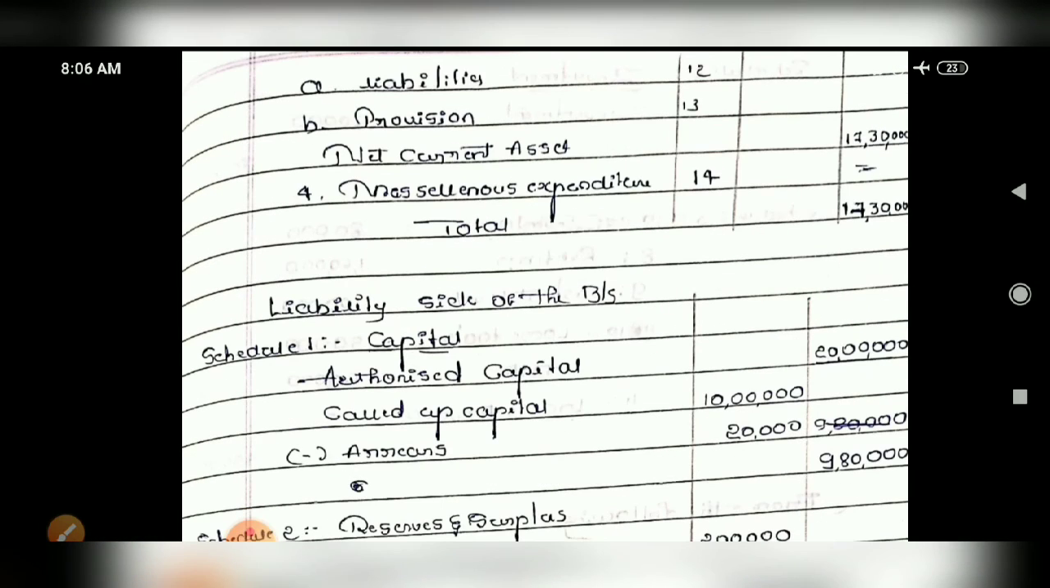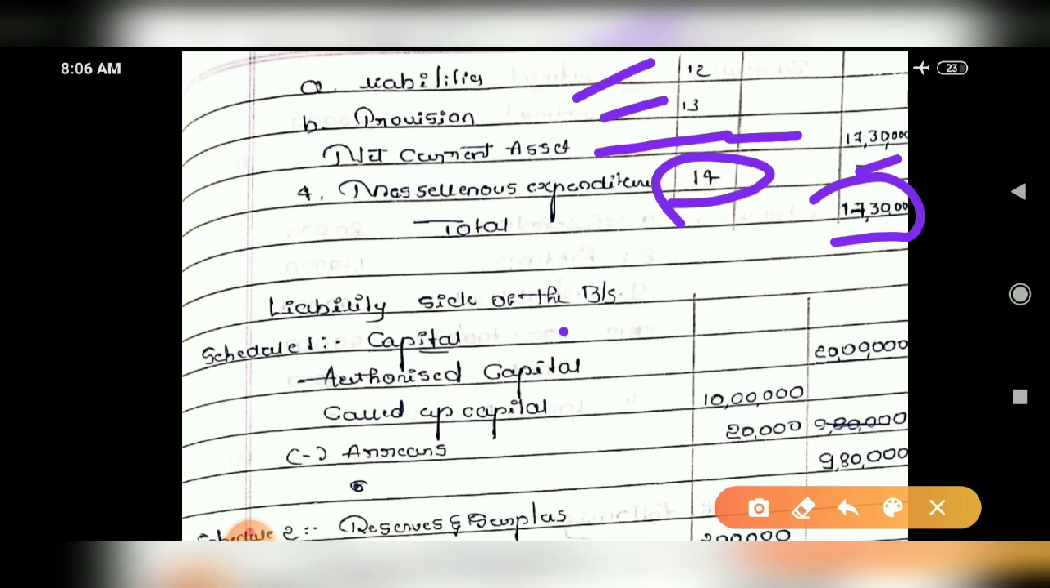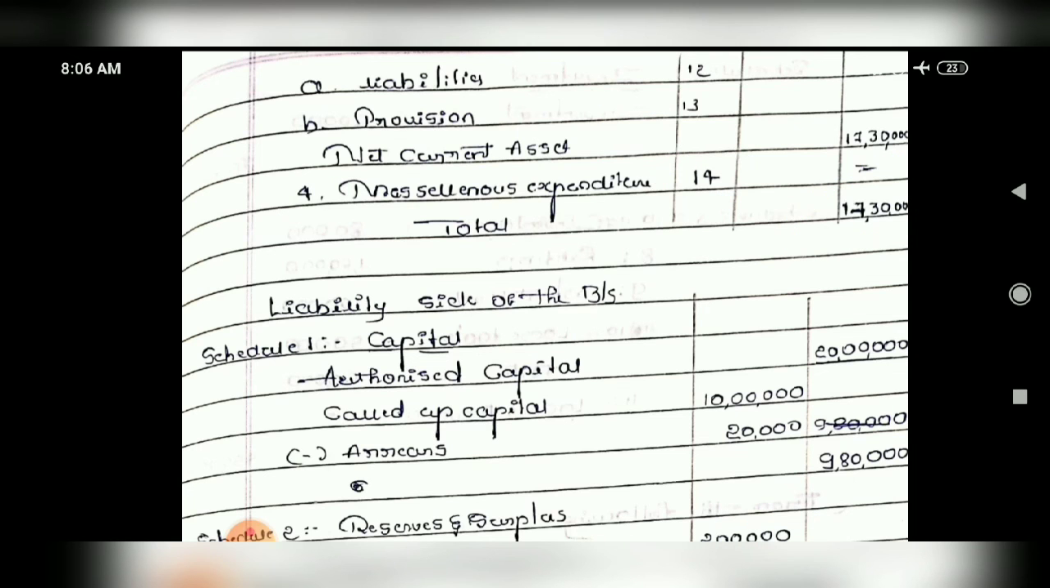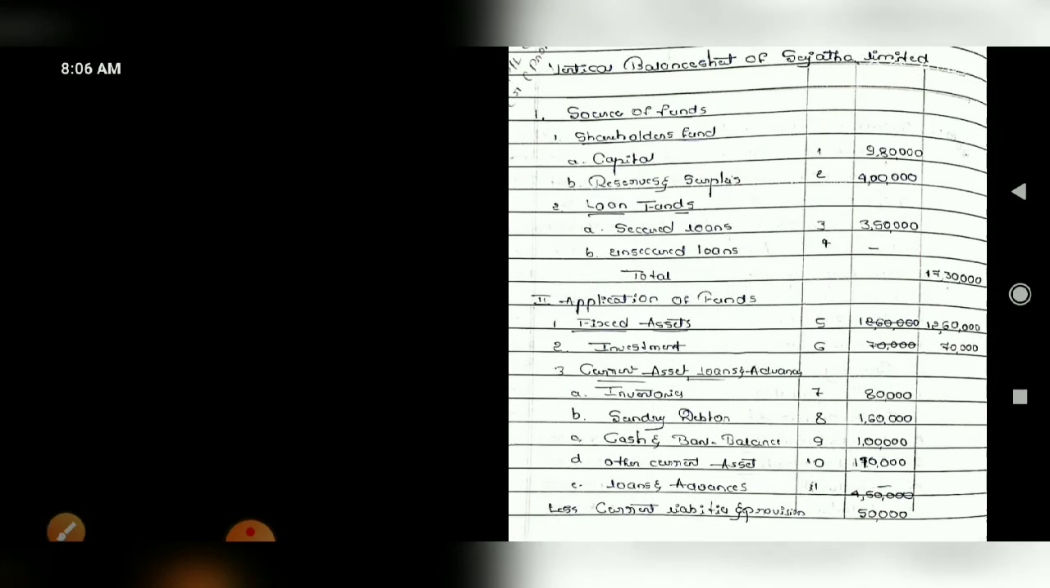Correct? So here, liabilities and provisions. Liabilities are not there, provisions, then your net current assets will come here. Then 14, you have to see miscellaneous expenditure, if any. It is not there, so 17,30,000 you have to take it at the outer column, right? So this way you have to follow from the main.